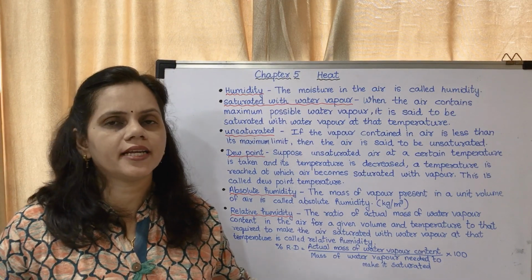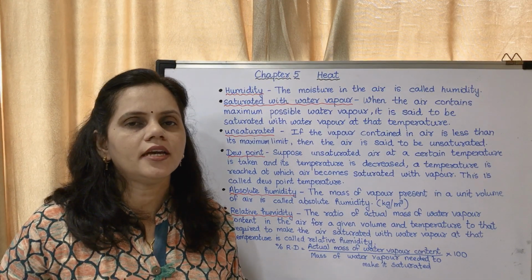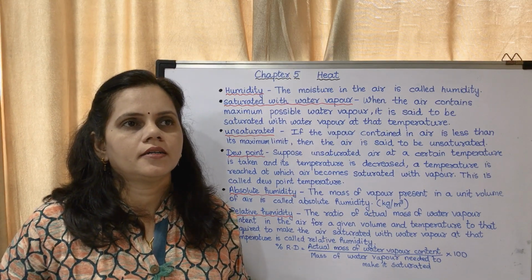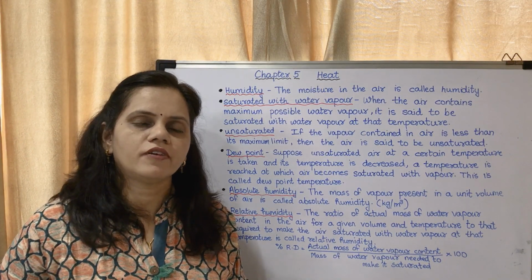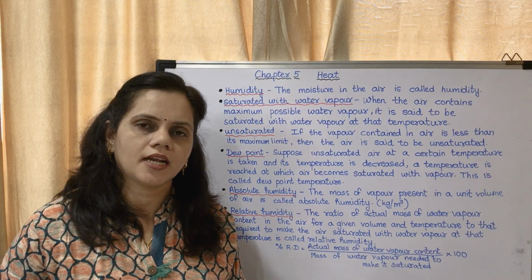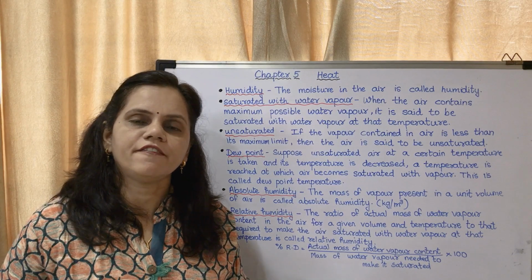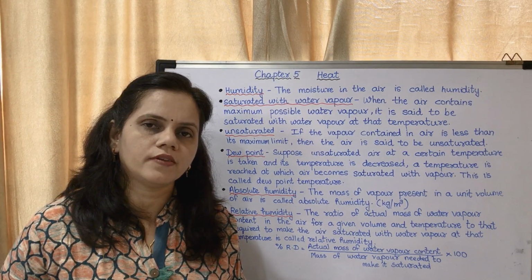Now I told you the example of a class. There is a particular classroom. The capacity of that classroom is 45 students. If we reduce the size of the room, what will happen?